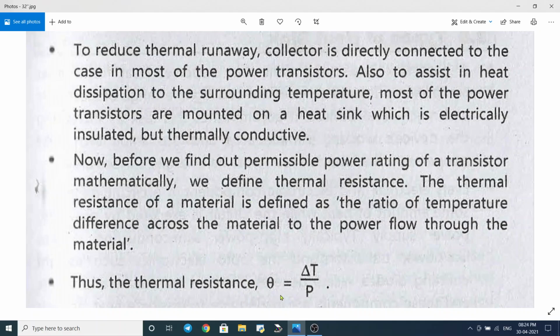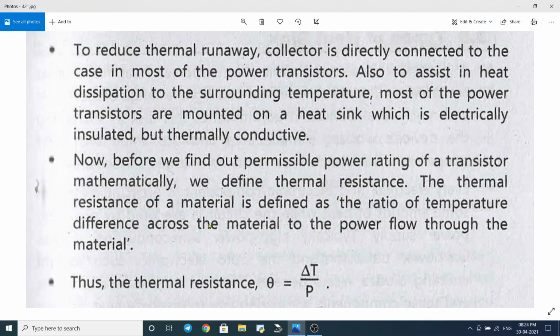So to find the mathematical equation, let us define the thermal resistance. Thermal resistance of a material is defined as the ratio of temperature difference across the material to the power flow through the material.